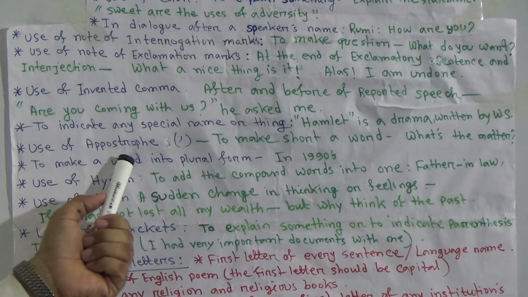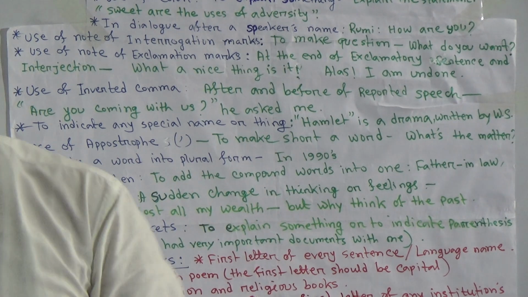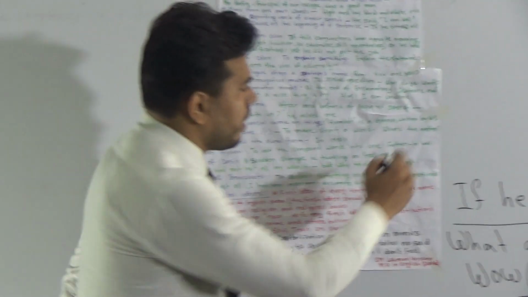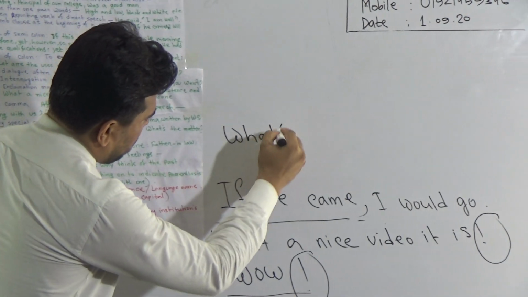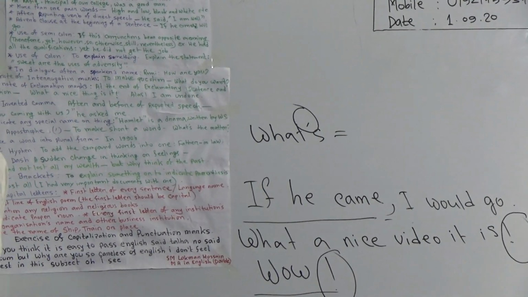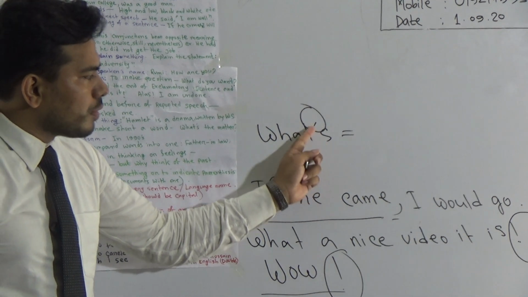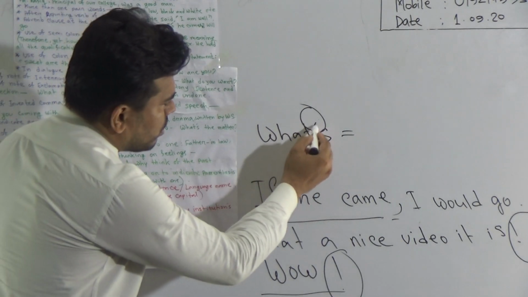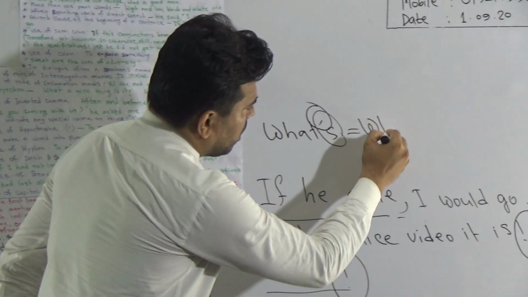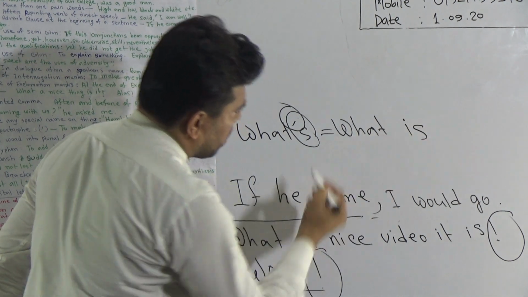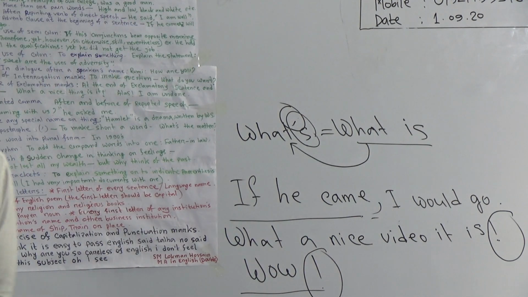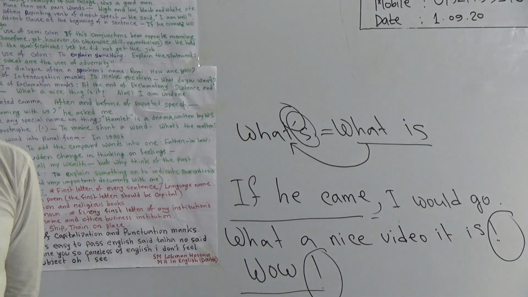Okay, now use of apostrophe. To shorten a word, we use an apostrophe. If I say, what's it mean? Here that is our apostrophe, and it is called apostrophe S. It means that here are two words, what is, but these two words are merged together, what's, in short. This is our short form apostrophe.